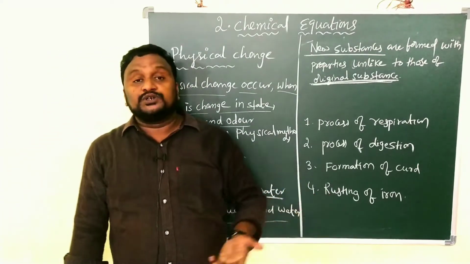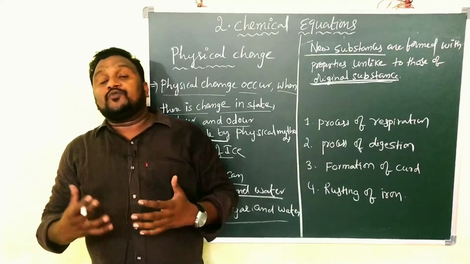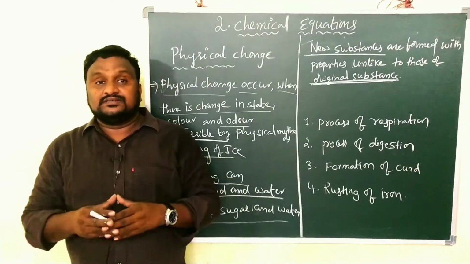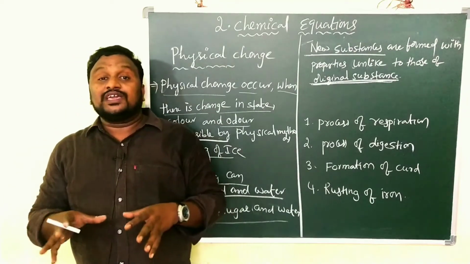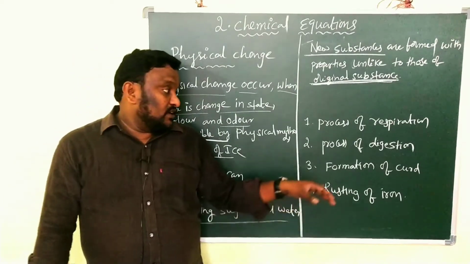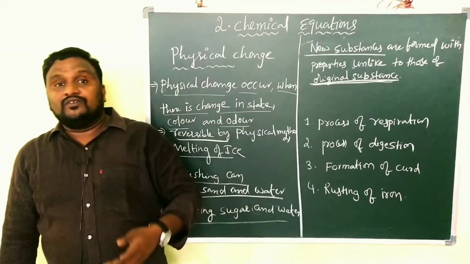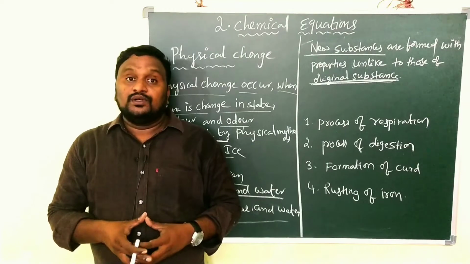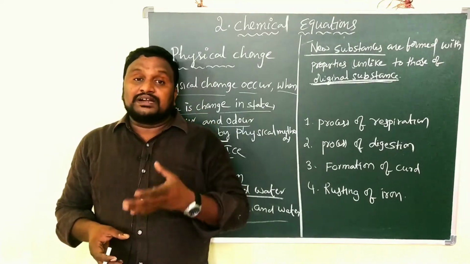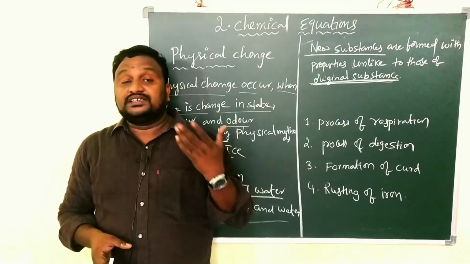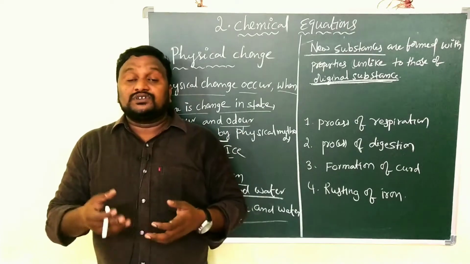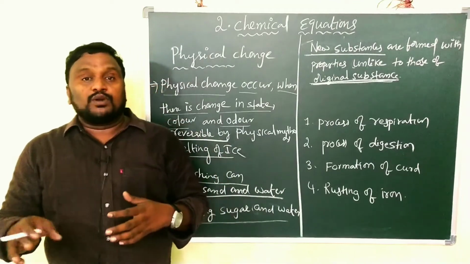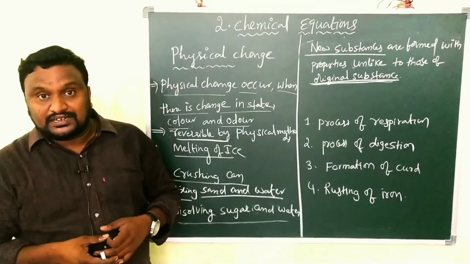So when we expose iron material to vapor for a long time, the iron material is turned into rust. So forming of rust is also a chemical change. And formation of curd, everybody knows how curd is prepared in our houses. When we add some buttermilk to heated milk, after some 12 hours we get curd. So the curd's properties are different from milk and buttermilk.